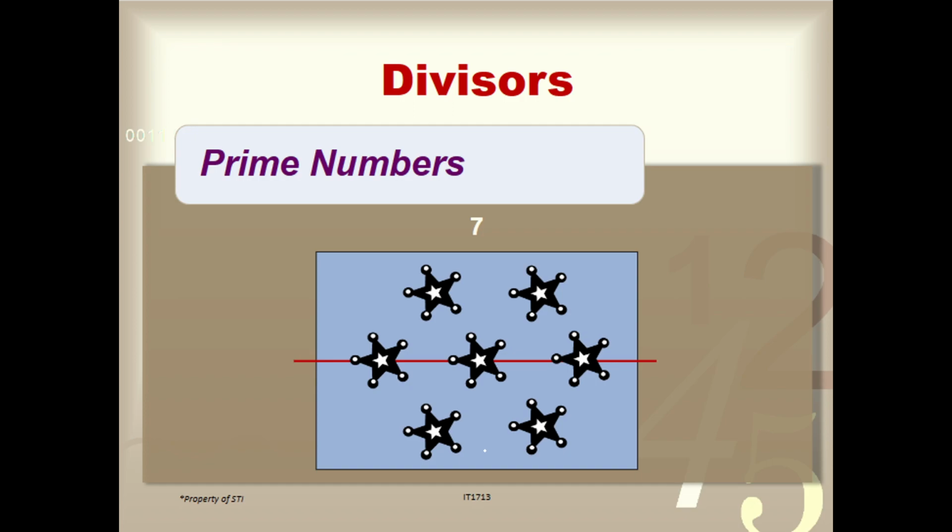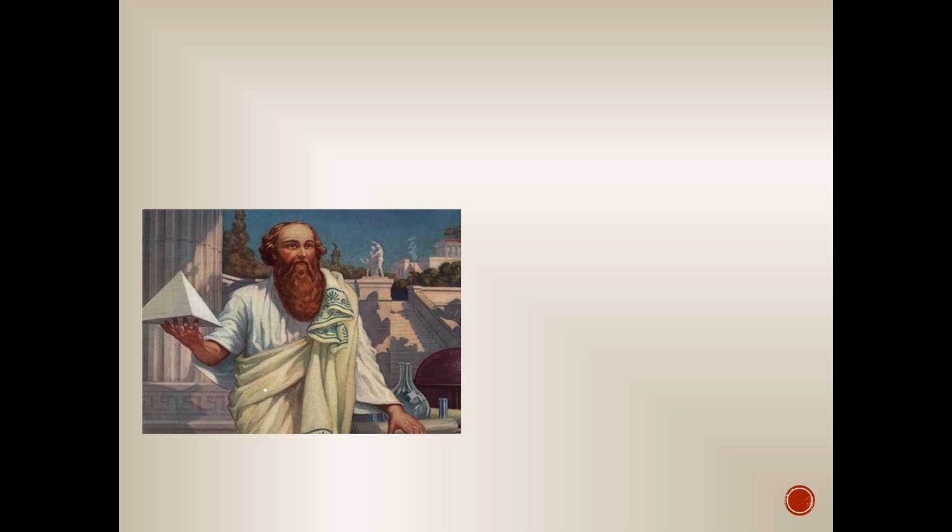And when we divide it by 3, we could get 3 pairs of 2 with 1 left over. So 4 or 5 or 6, and so on and so forth. So it is really only 1 and itself. Okay? So, that is the definition of a prime number. So I hope that's clear and that you understood it.